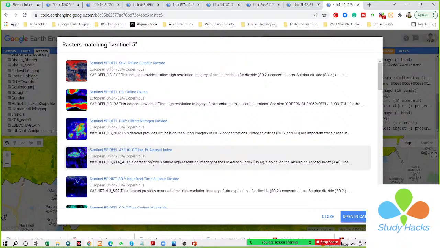Actually this dataset is not derived from another Google Earth Engine dataset, but you can see all of the datasets, sulfur dioxide and the other gases, are already in the Sentinel-5 dataset.